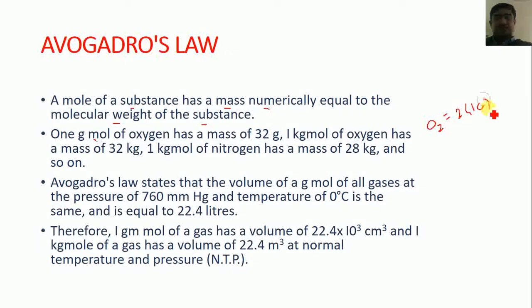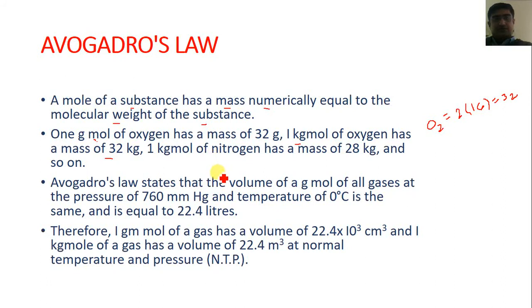So the mass of 1 gram mole of oxygen is equal to 32 gram, and similarly 1 kg mole of oxygen has a mass of 32 kg.